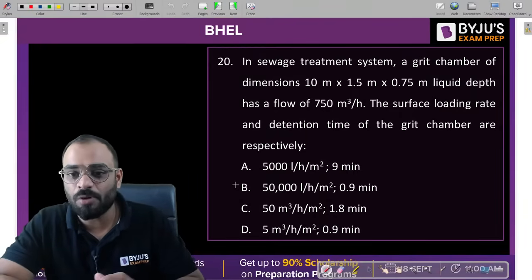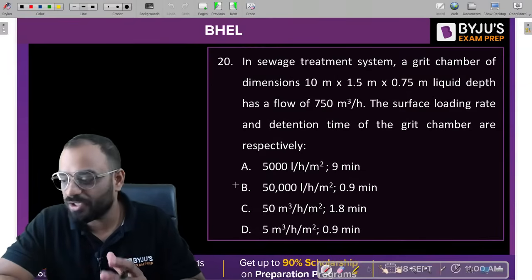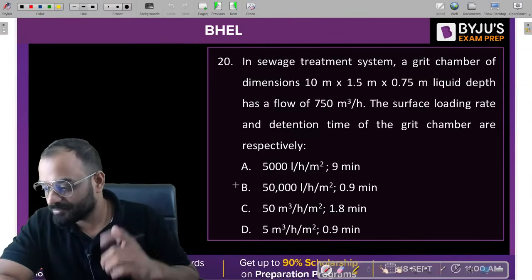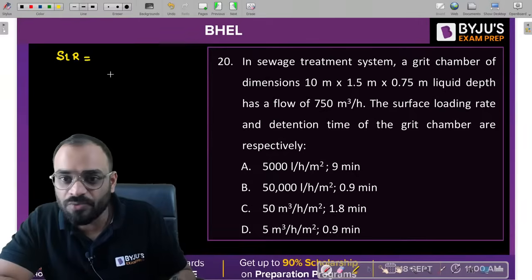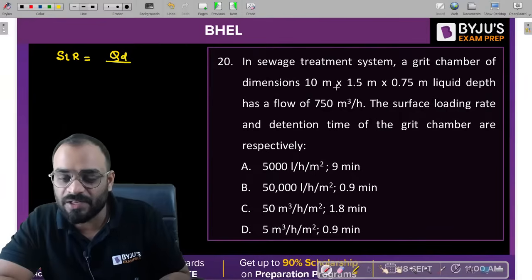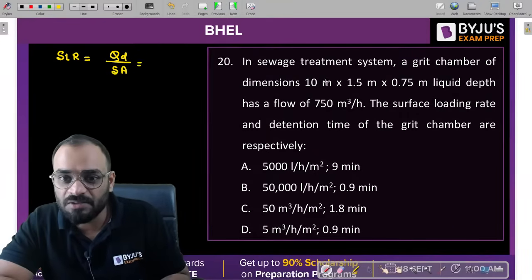In this particular problem, we need to find out the surface loading rate and the detention time of the grit chamber. Clear? So let's solve it guys. Surface loading rate of the grit chamber is what? It is nothing but your design discharge divided by surface area, right? What is the surface area over here? You can see here guys, the length is given to us and width is given to us.